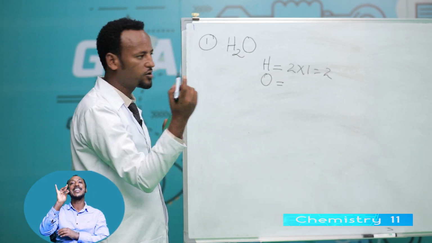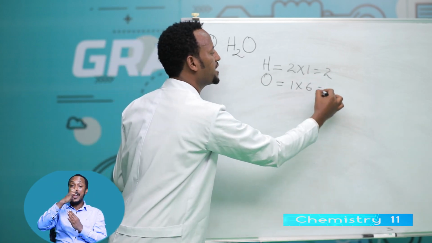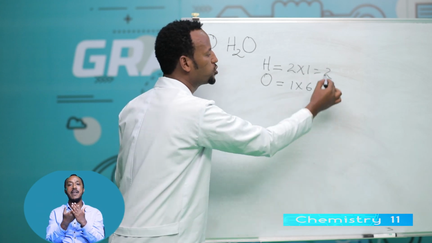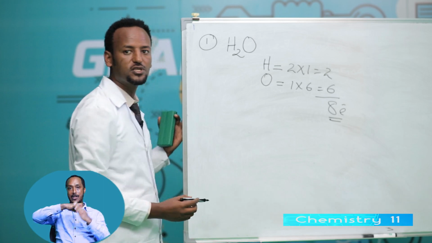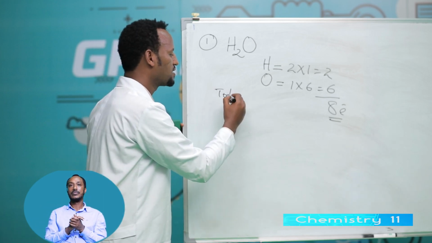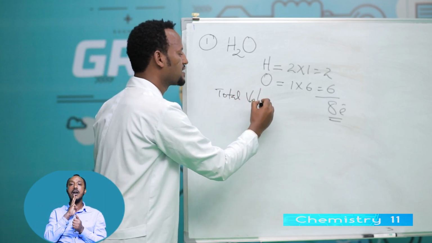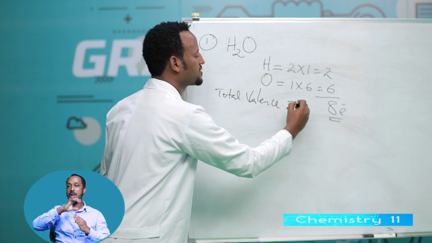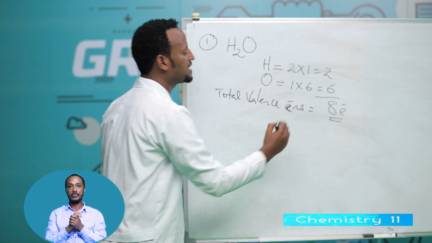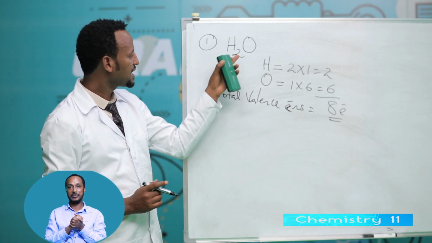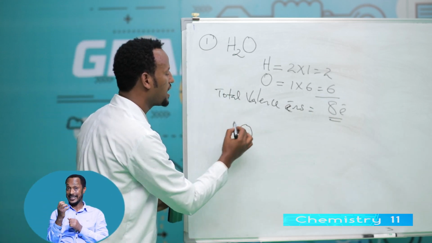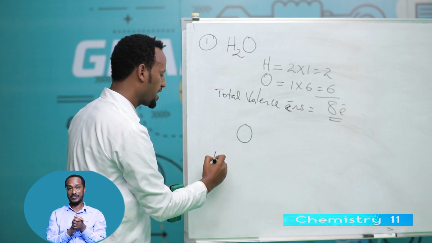Oxygen, how many oxygen? 1 oxygen. 1 times 6 is equal to 6. 2 plus 6, 8 electron. This 8 electron is what? Total valence electrons. Total valence electrons for water is how much? 8 electron. The central atom is oxygen. Look, O. How many surrounding atom? 2 hydrogen.